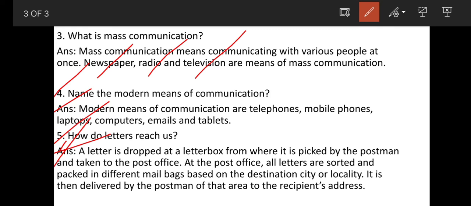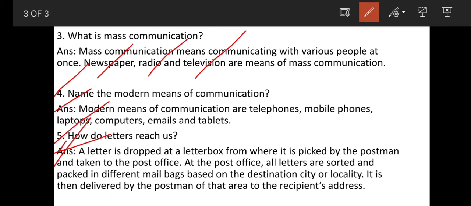In the same way, if the letters are to be sent to Delhi, they will send all the letters together, which they have to send to Delhi. So, in this way, the letters are sorted and packed in different mail bags according to the destination city, and then they deliver the letters to the written address.